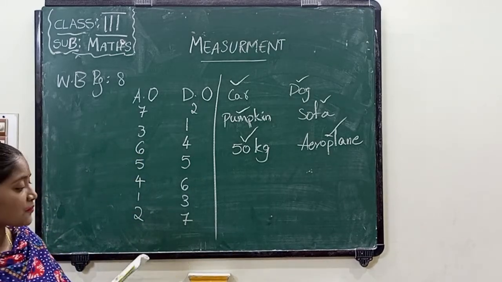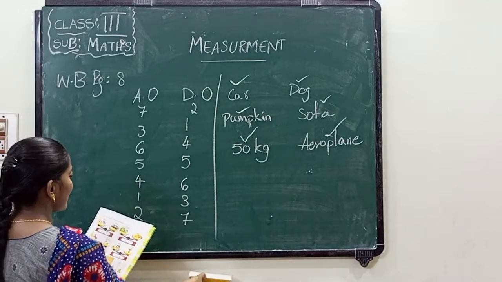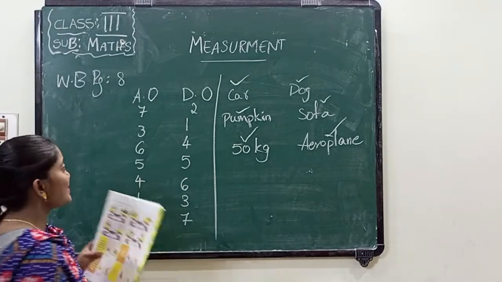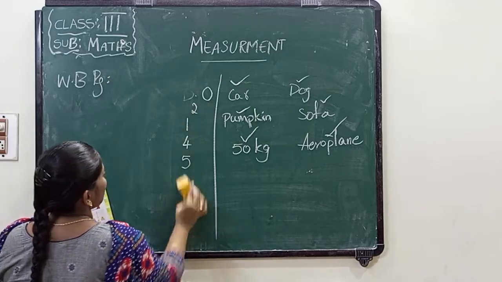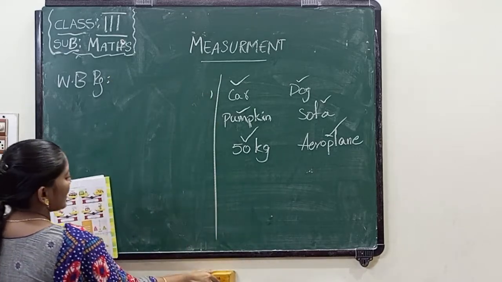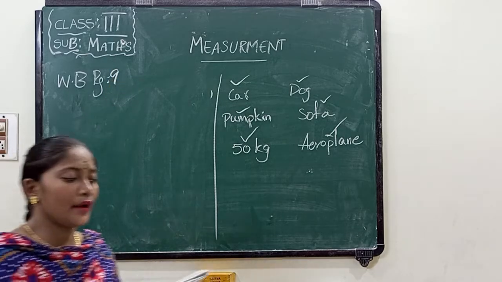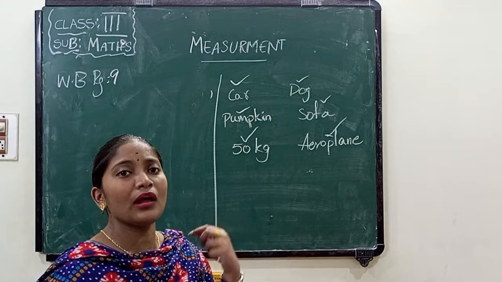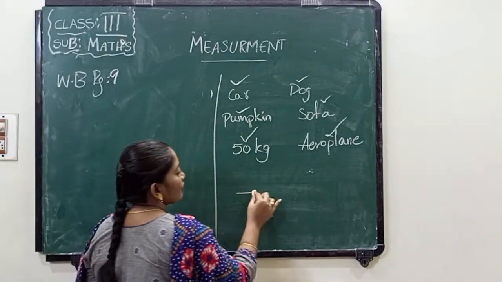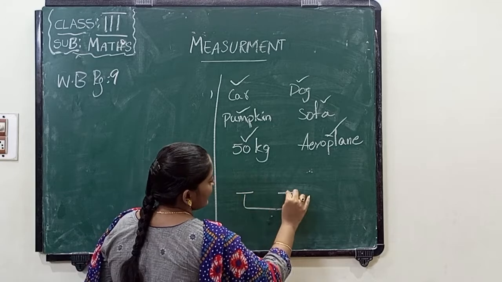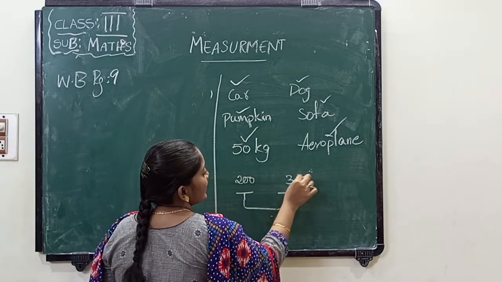Now if you see the next page, calculate the unknown weight to balance each side. The first one is ice cream and the next one is a cake. The ice cream weight is 200 grams and the opposite side is 300 grams. We have to maintain an equal balance like this.